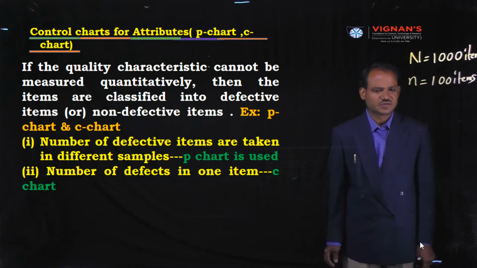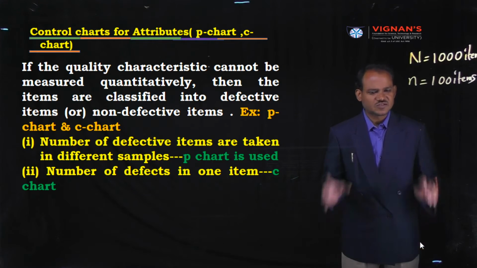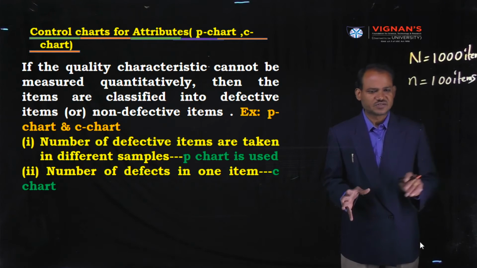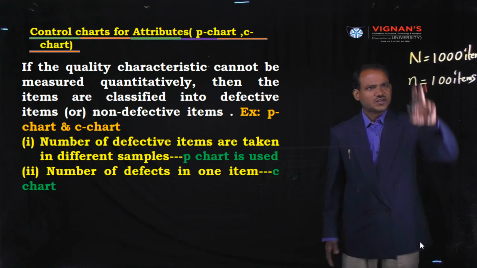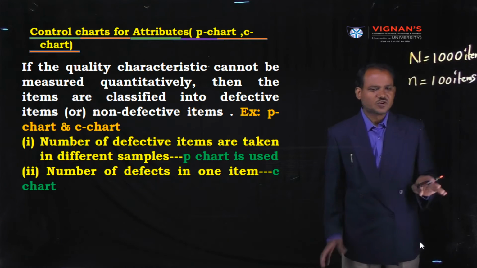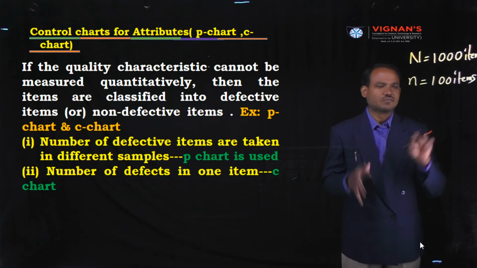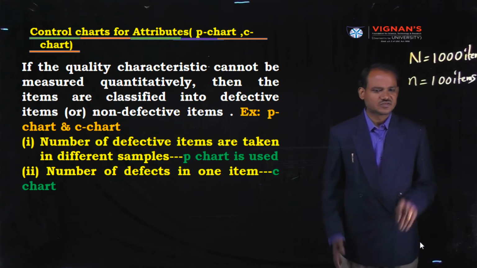Which type of inspection is this? This type of inspection belongs to less than 100% inspection, because we are not inspecting all the 1000 items. Only a few items we are testing. Therefore, it is not 100% inspection.